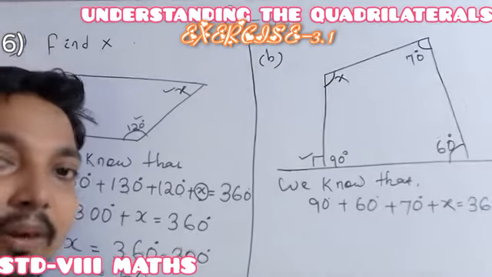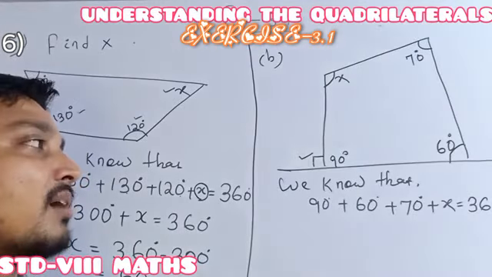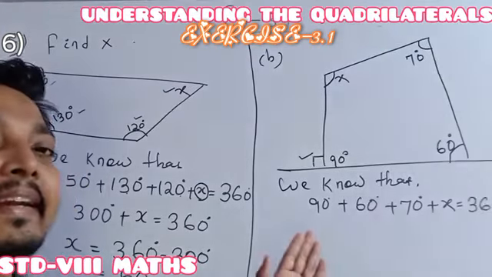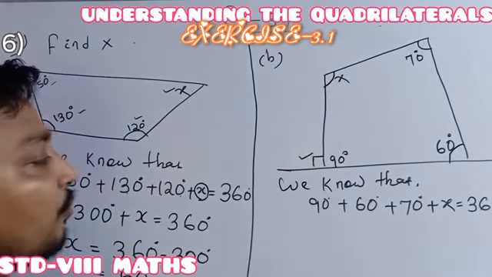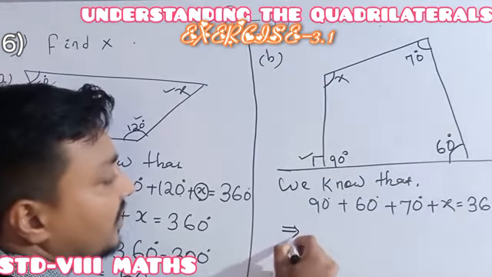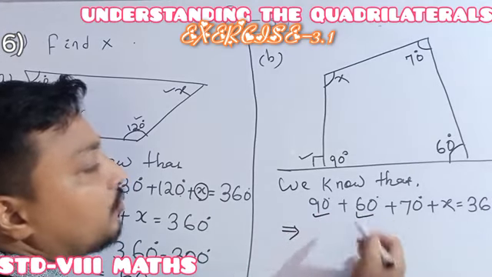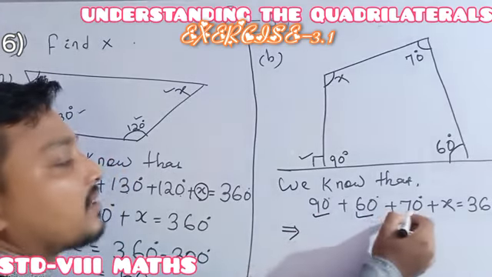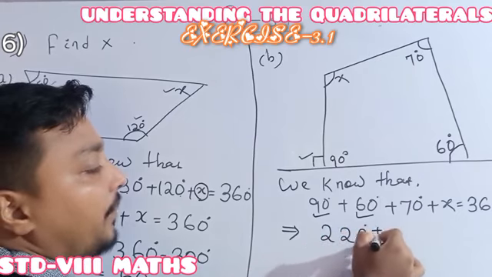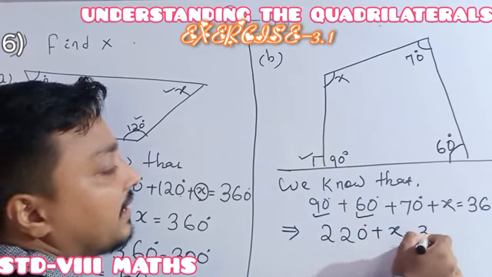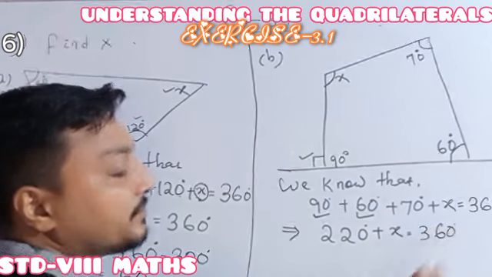According to the angle sum property of a quadrilateral, the sum of the 4 interior angles of a quadrilateral is 360 degree. Which implies 90 plus 60 equal to 150, 150 plus 70 is 220 degree, plus x is 360 degree.